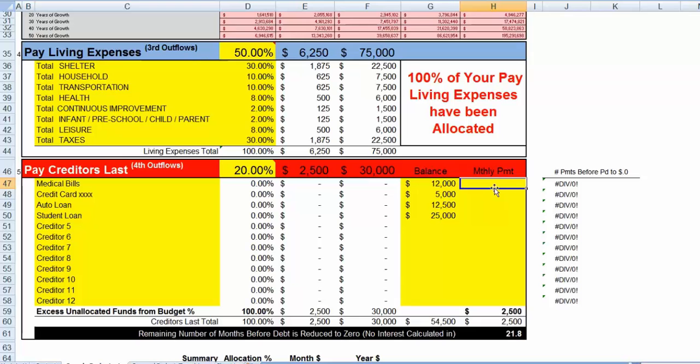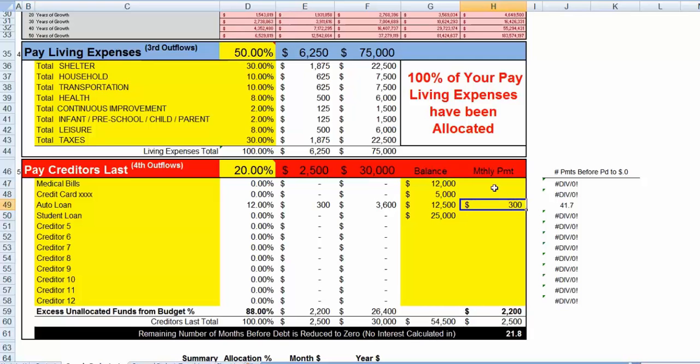So let's quickly allocate the monthly payments to our creditors. Medical bills, and again, some of these you may be able to call and adjust. Others you probably will not be able to adjust. So maybe we should start with the auto loan. That's pretty much fixed. And let's just say that we're making a payment of $300 a month.